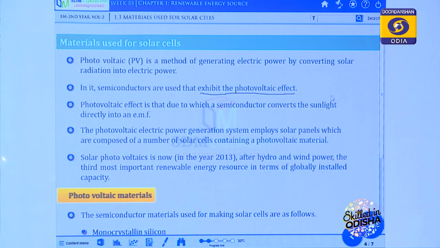The photovoltaic cell generally converts the heat and light to electrical power. This is called solar power technology. In a photovoltaic cell, the sunlight or the solar energy is converted into electromotive force or a potential voltage.